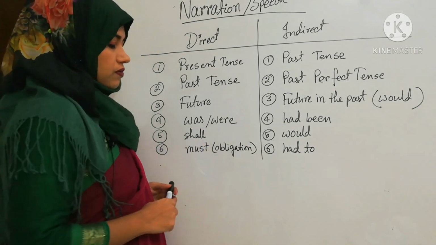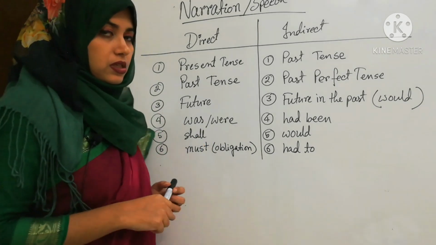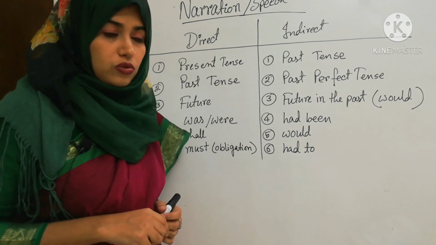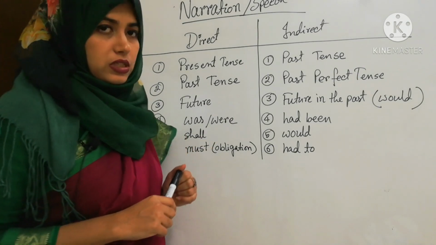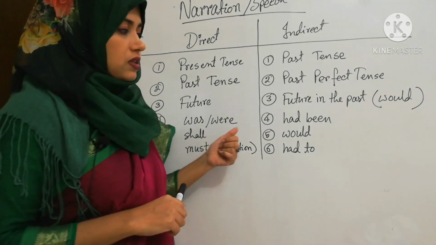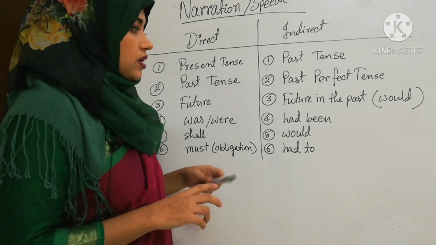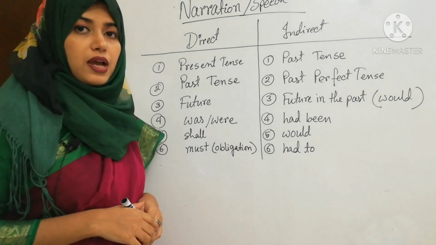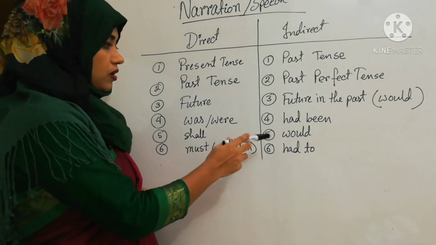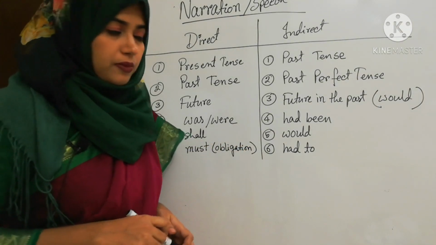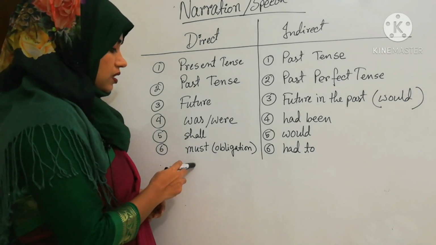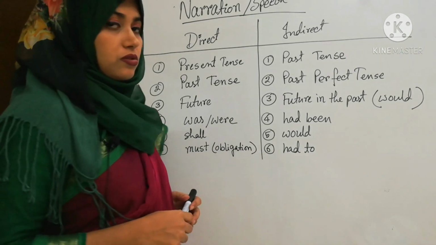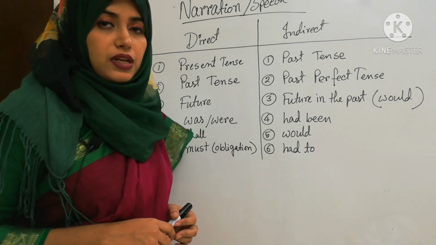Then was, were, very important. This is a very important thing. Please remember, because most of the students do not understand what to do, and they do not change the form of was or were in the indirect form. The indirect form will be had been. In case of was, were, you have to use had been. Next, shall, would. Shall will be would as well. Then must. If must suggests any obligation, in that case you have to use had to for indirect speech.